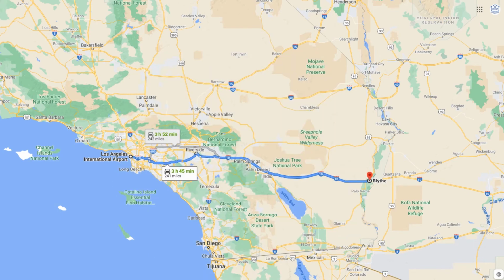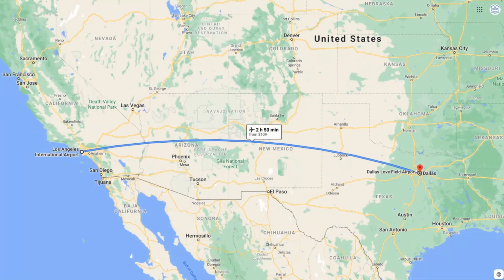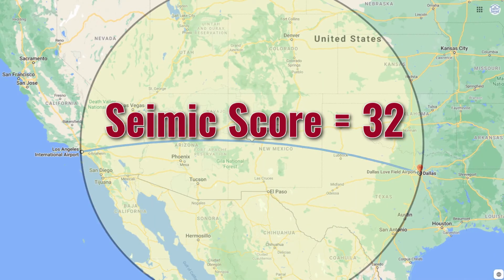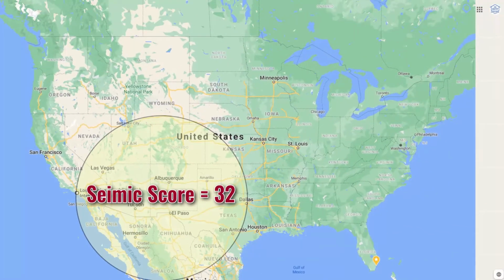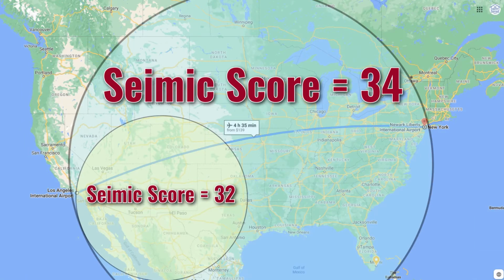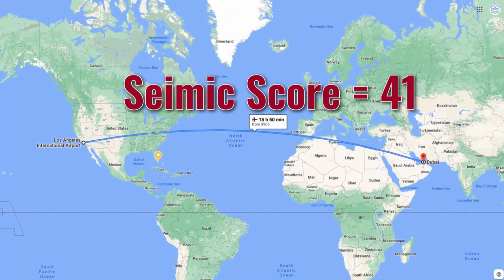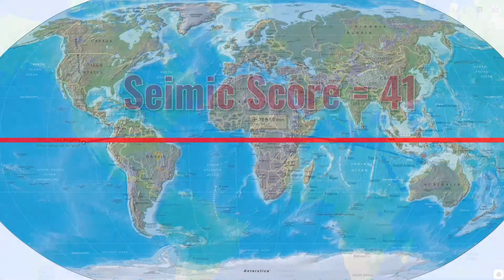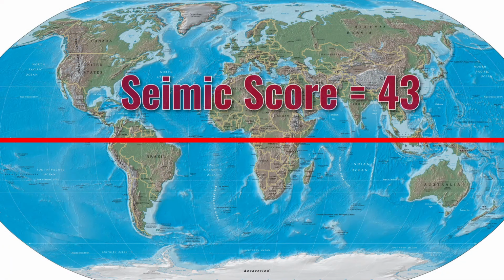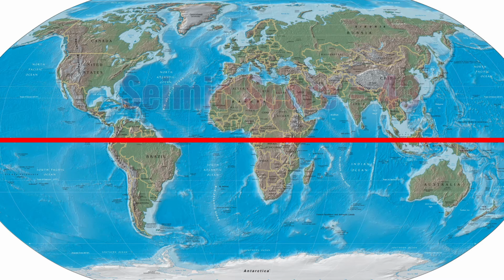How this works really starts to become clear when you look at the difference between LAX and Dallas, which scores a 32, and the trip from LAX to New York, which scores a 34. The distance to New York is twice that of the distance to Dallas, and is only 2 seismic points higher. Stretching the distance to Dubai would yield a seismic score of 41, while traveling the distance around the equator would result in a score of 43. Again, only 2 points higher than the Dubai trip.